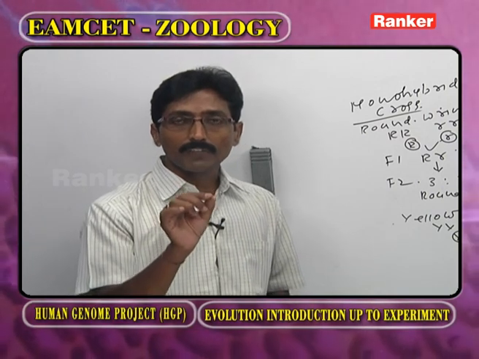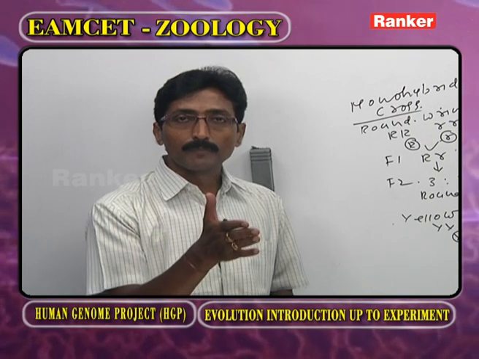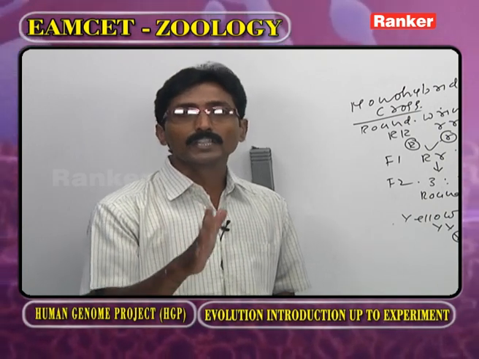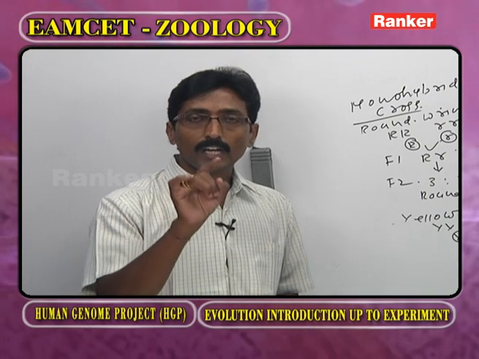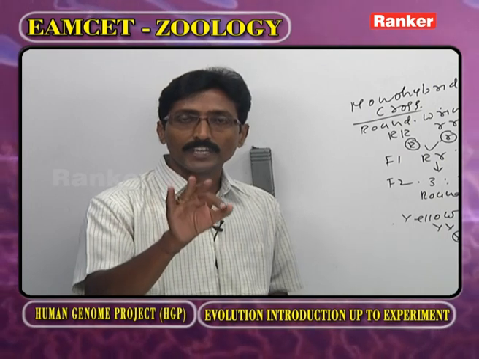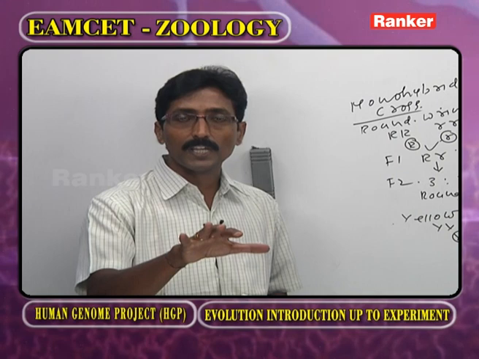It means the variations that occur in the germplasm can be inherited by the next generations. Any changes that occur in the somatoplasm will not be inherited. So, according to Lamarck, all acquired characters being inherited by their progeny is wrong. Only what type of variations can be inherited? The variations that occur in the germplasm are only inherited.